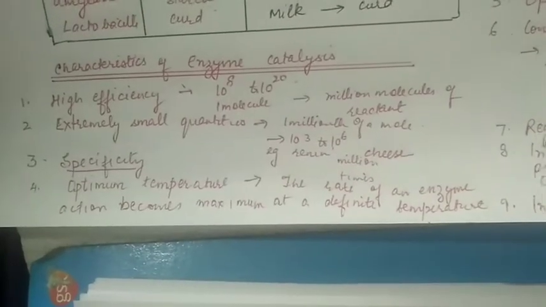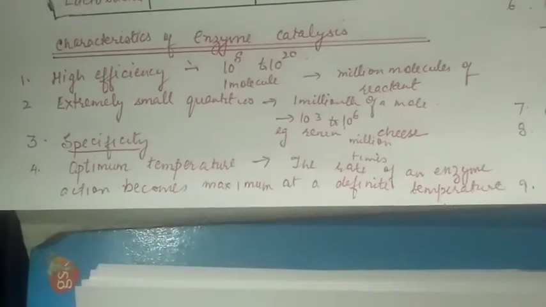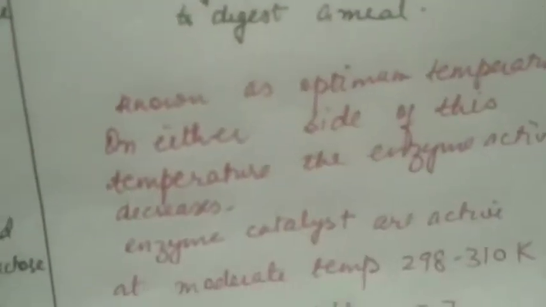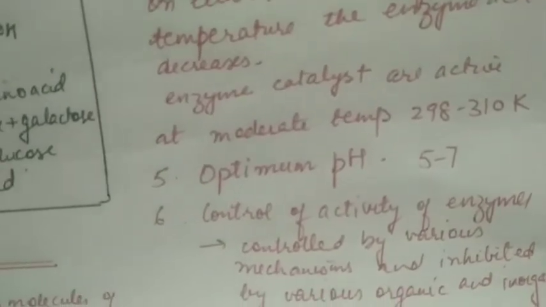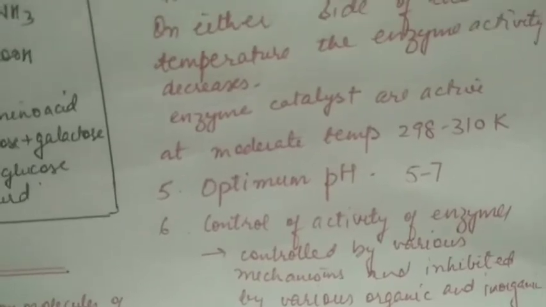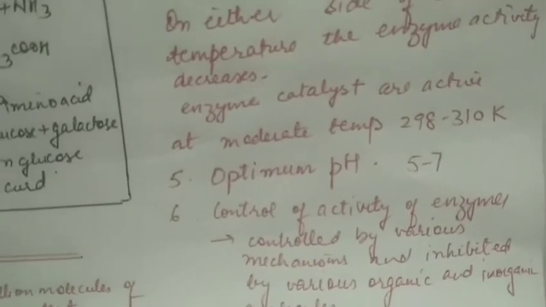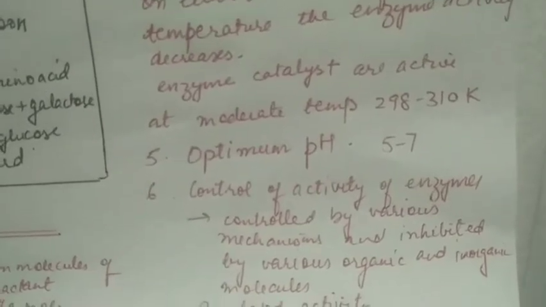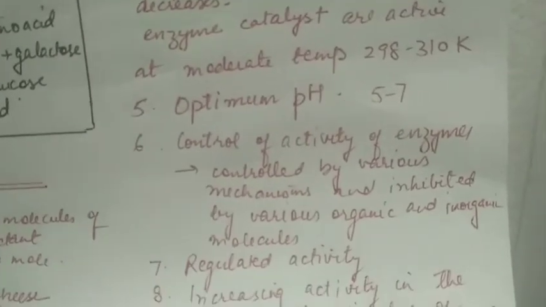Temperature. The rate of an enzyme reaction becomes maximum at definite temperature called optimum temperature. On either side of this temperature, the enzyme activity decreases. Enzyme catalysts are active at a moderate temperature of 298 to 310 Kelvin. Similarly, they work better at an optimum pH of between 5 to 7.